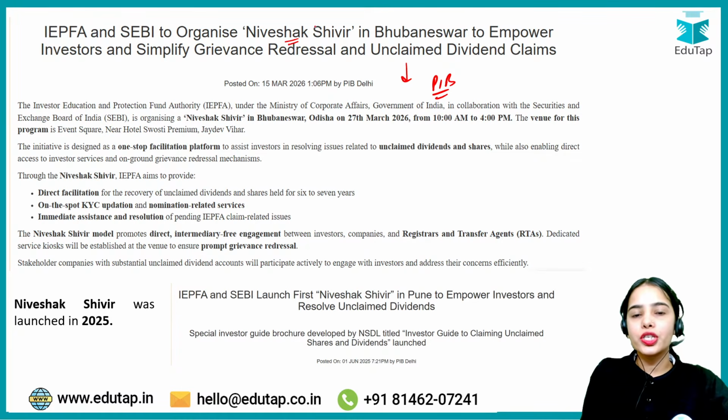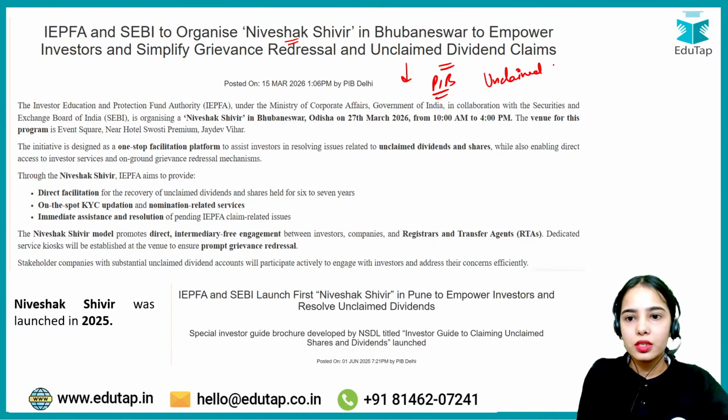Now, why is the Niveshak Shivir organized? So that the public can be made aware about the unclaimed dividends and the unclaimed shares. This is the aim behind the Niveshak Shivir.